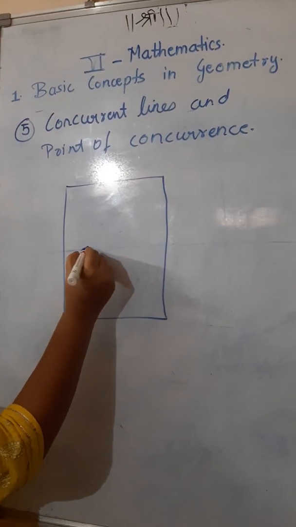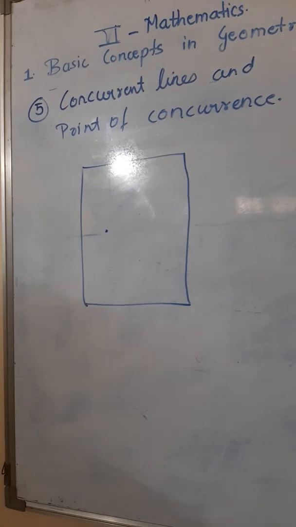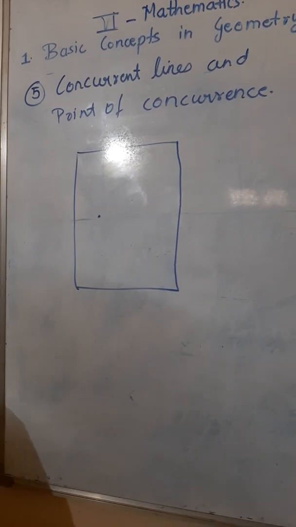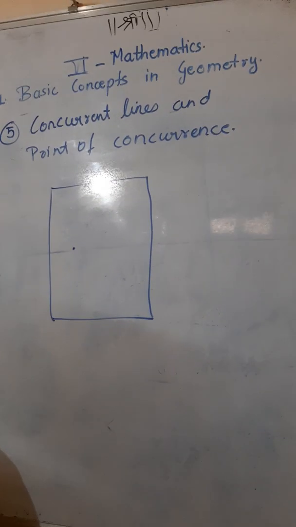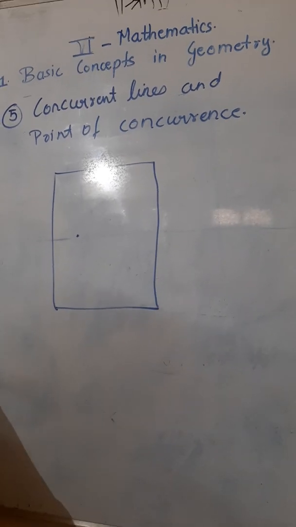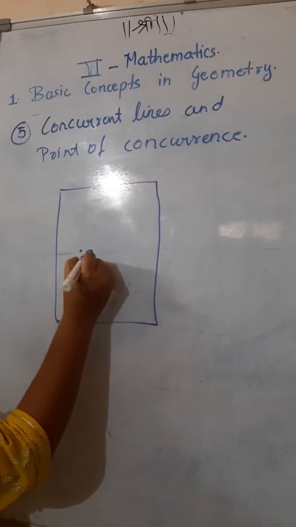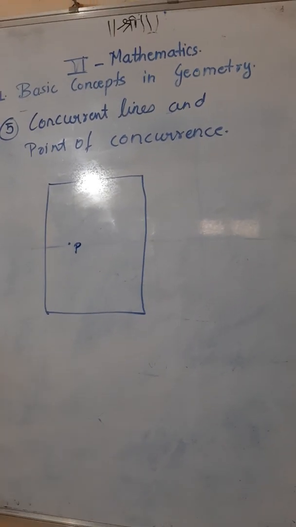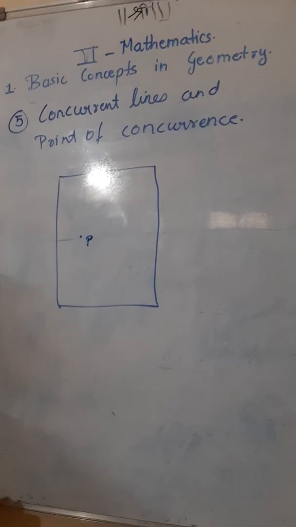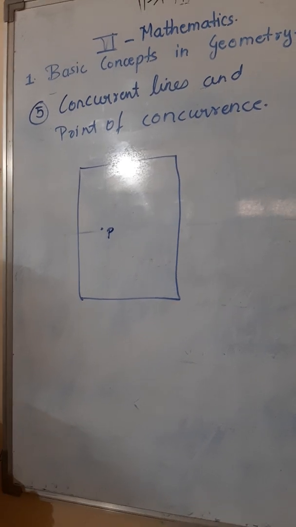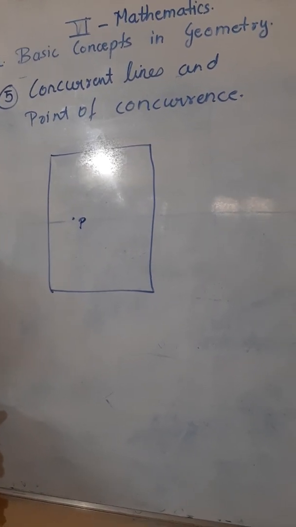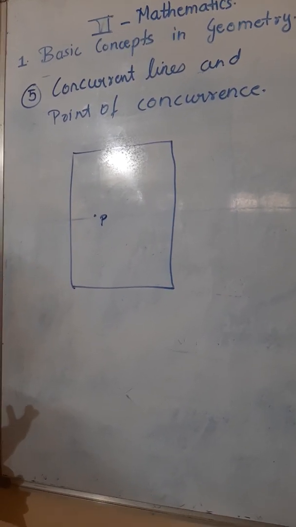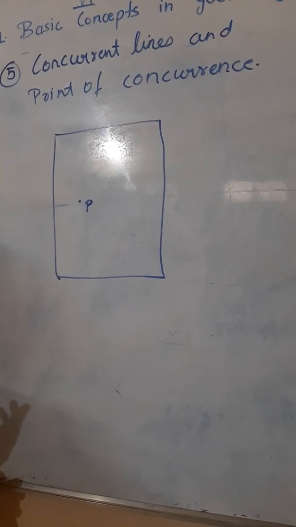Okay, I am drawing a dot. What is this dot called? Point. Yes, exactly right. This dot is called a point. Now I am giving it a name. What is the name? Point P. Correct. Now how many lines can you draw from this point, children? 1, 5, 8? How many? Or only one?